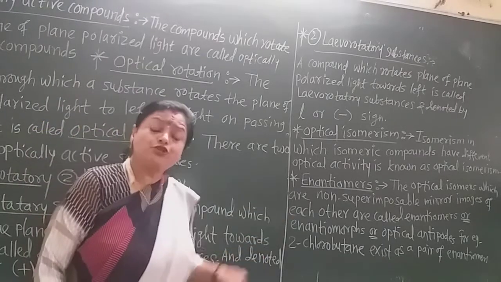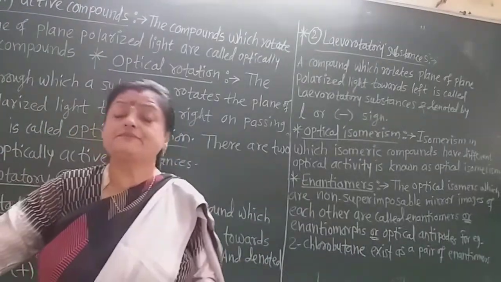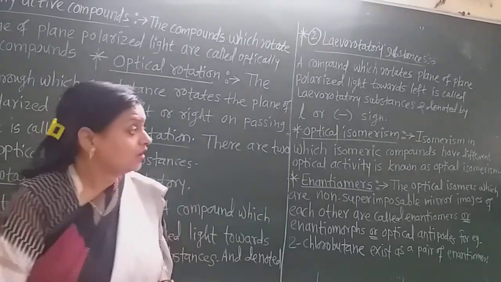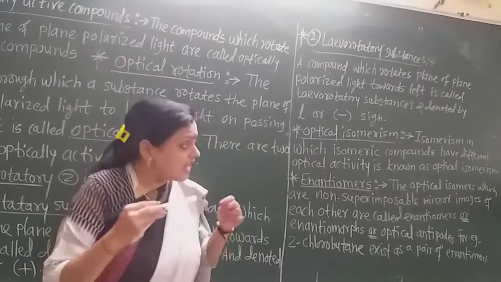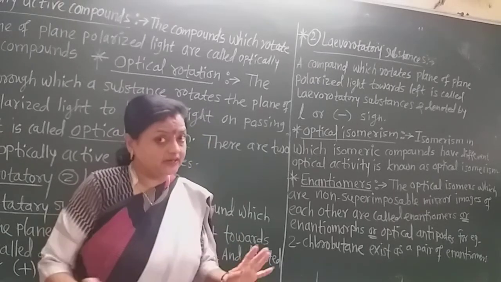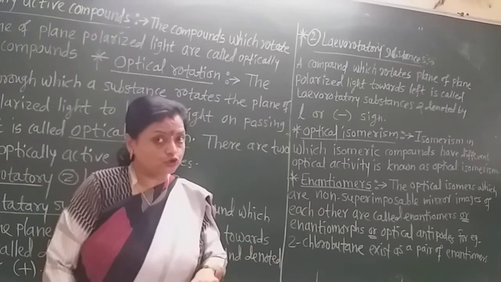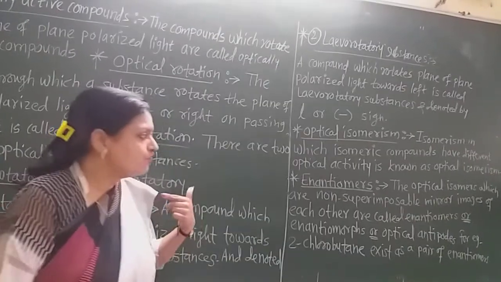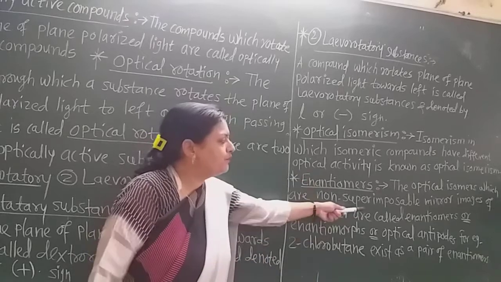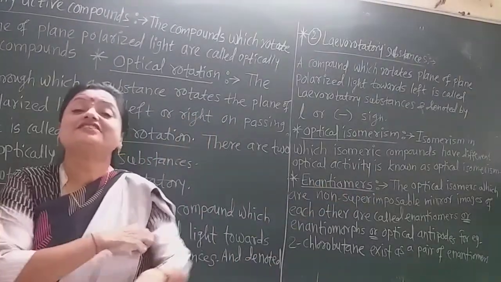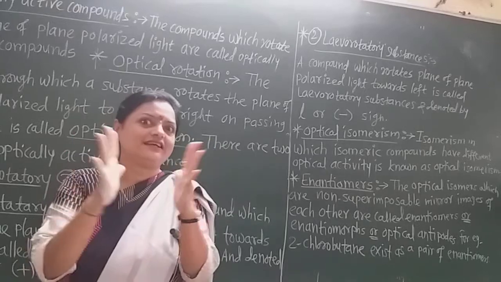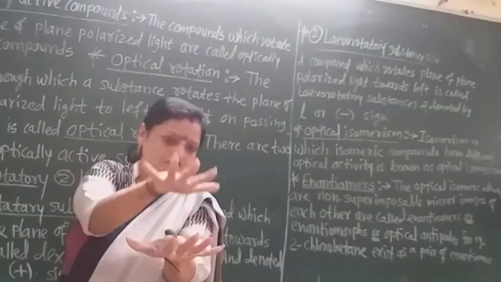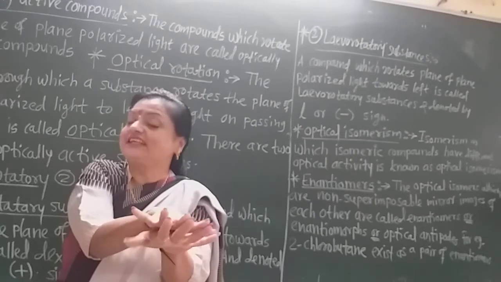Now what is an enantiomer? Enantiomers also have other names, such as enantiomorphs, optical antipodes, etc. Enantiomers are nothing but the optical isomers, that is, dextrorotatory and levorotatory. They are the optical isomers which are non-superimposable mirror images, just like our palms. In the mirror image they look this way, but when we keep one on the other they do not match.